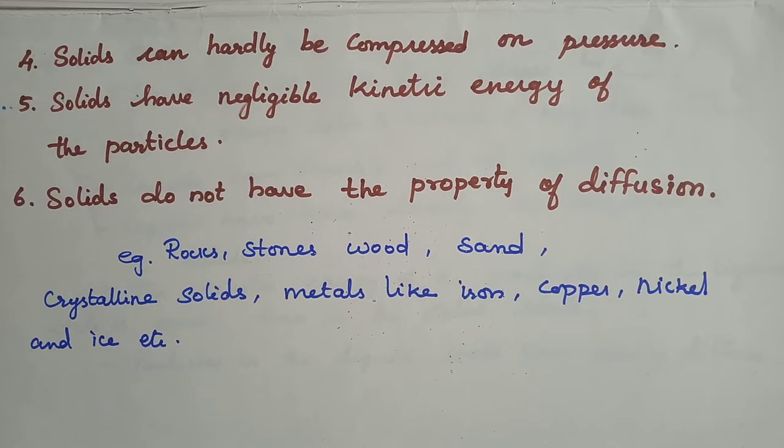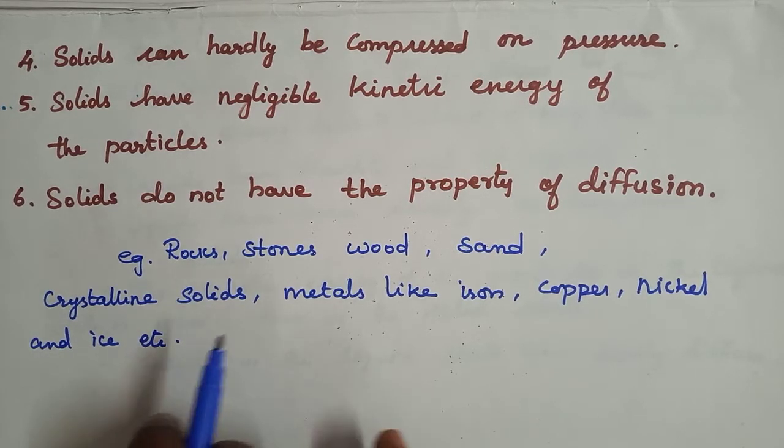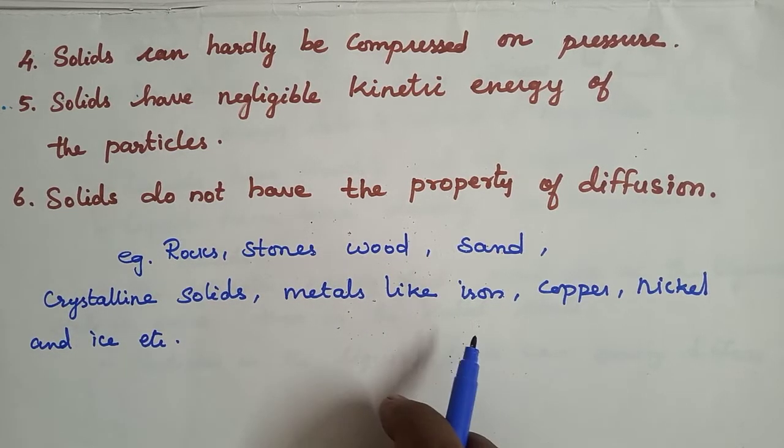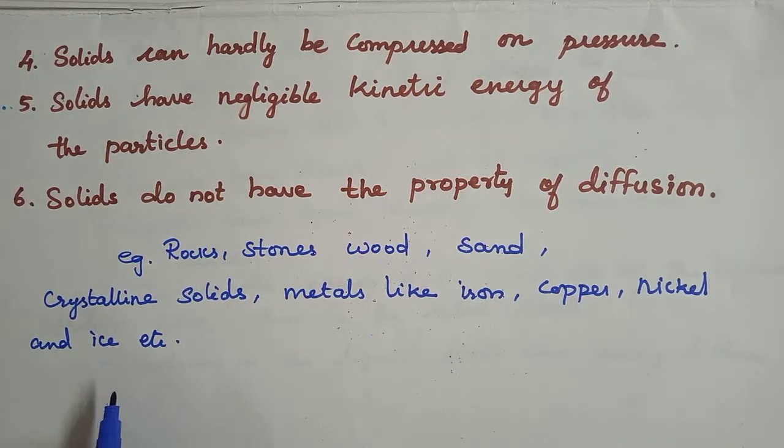Okay, so can we see some examples of solids? Rocks, stones, wood, sand, crystalline solids, metals like iron, copper, nickel, and ice, etc. Okay, one more thing I forgot to tell you, children. Sugar, salt, and all of these are solids only. Yes or no? We cannot easily make out the shape of the grains, but they are solids. So what happened? The shape of each individual sugar or salt crystal remains fixed, whether we take it in our hand, put it in a plate, or in a jar.